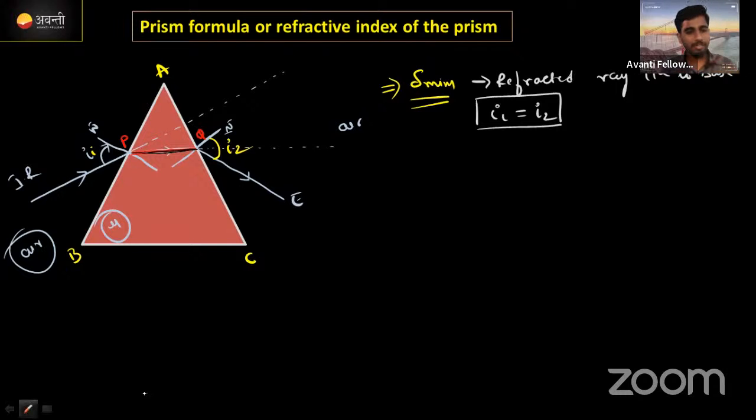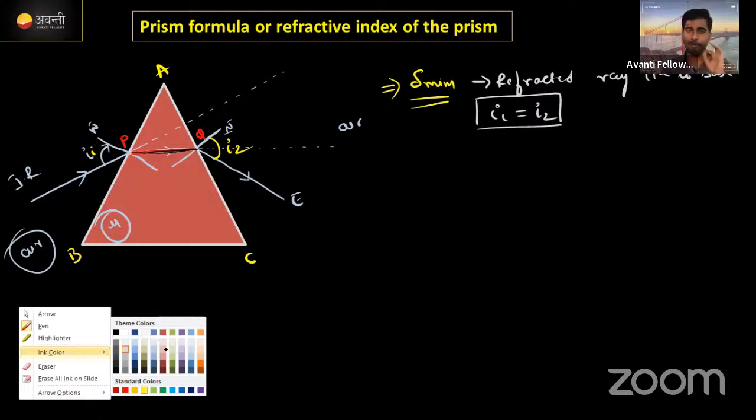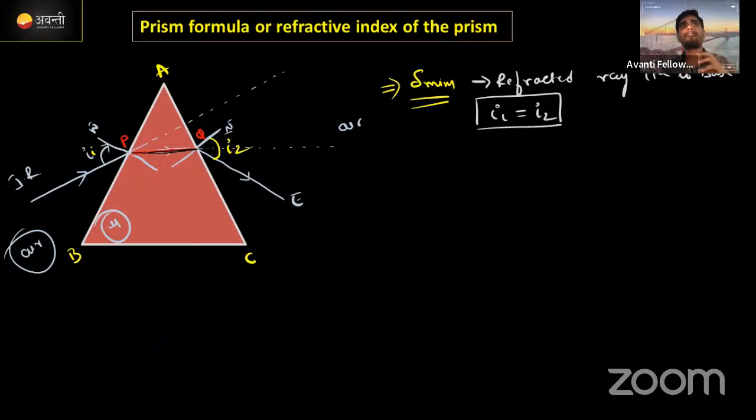Now we need to find the value of the prism refractive index. We can use the formula of Snell's law only. But we can't find the refractive index by directly using that formula, because to find the prism refractive index, it will not depend upon the angle of incidence. Why, I will tell you later. Just keep concentrating here. To find the refractive index, the first thing you have to think of is Snell's law.